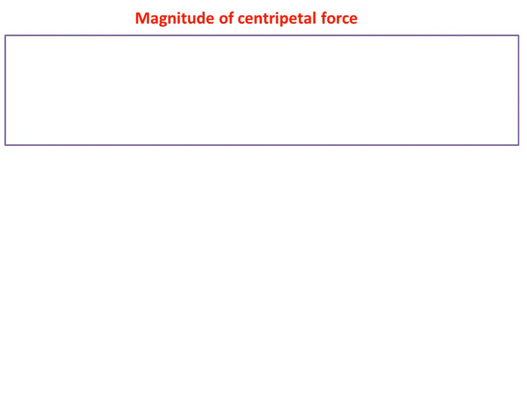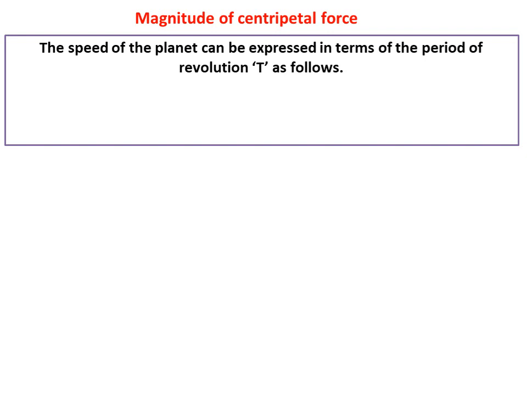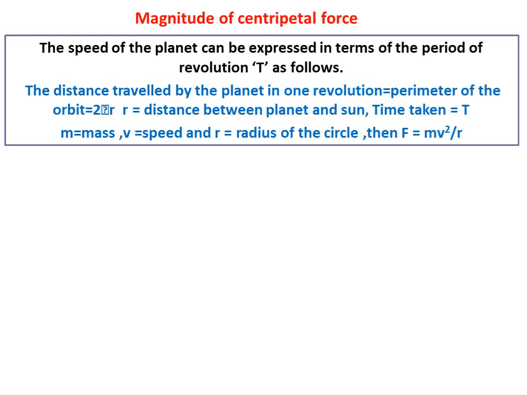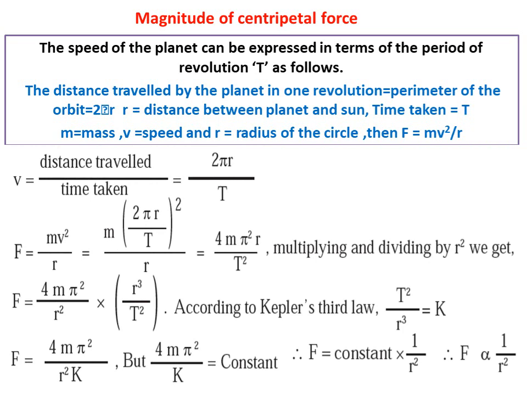Now we are going to study the magnitude of centripetal force. The speed of the planet can be expressed in terms of the period of revolution capital T as follows. The distance travelled by the planet in one revolution is equal to the perimeter of the orbit, which is 2 pi r. R is the distance between planet and the sun. Time taken is T. M is the mass, V is the speed and R is the radius of the circle. Then F is equal to mv square divided by R. Here V is equal to distance travelled divided by time taken, as we are studying in 9th standard, which is equal to 2 pi r divided by T.